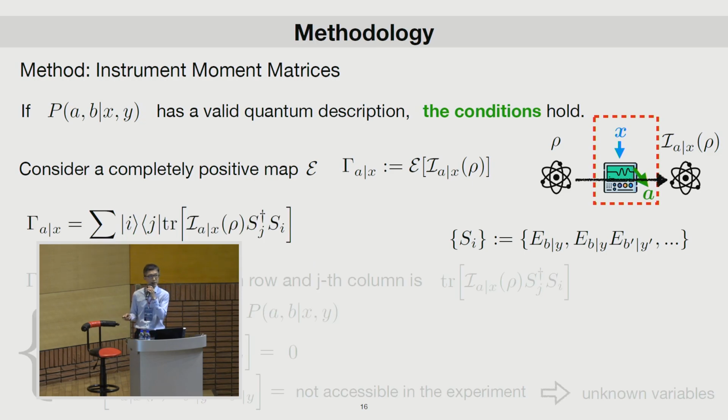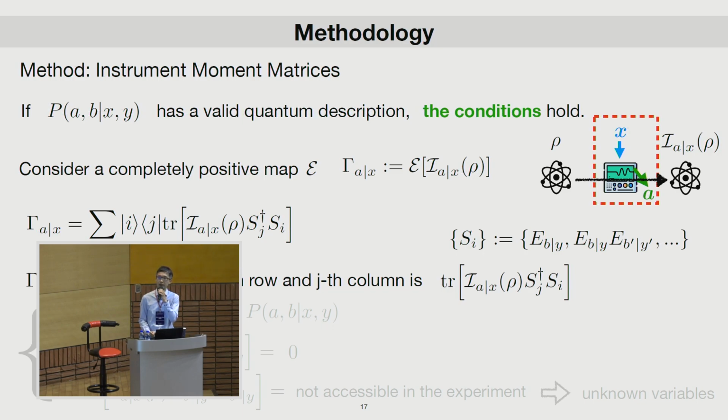After all of this, we can eventually write down the final form of this gamma. It is just a matrix whose i-th row and j-th column is the term: the trace of I_x of rho times S_j dagger times S_i. We call this gamma X, the set of which forms the instrument moment matrices.